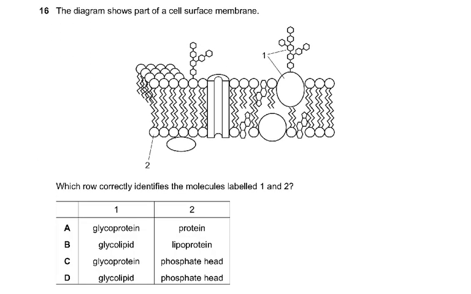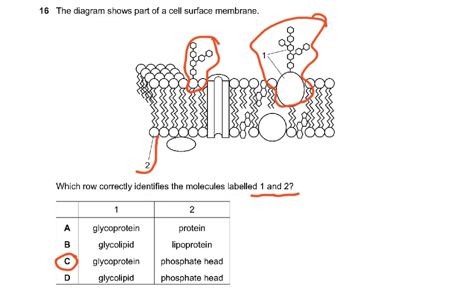Then coming to question number 16, the diagram shows part of a cell surface membrane. Which row correctly identifies the molecules labeled 1 and 2? Now the answer was C. This is very basic, very easy. 1 was a glycoprotein and 2 was a phosphate head. This is a glycoprotein. If it was attached here, this would be a glycolipid. And this is the phosphate head, which is 2.